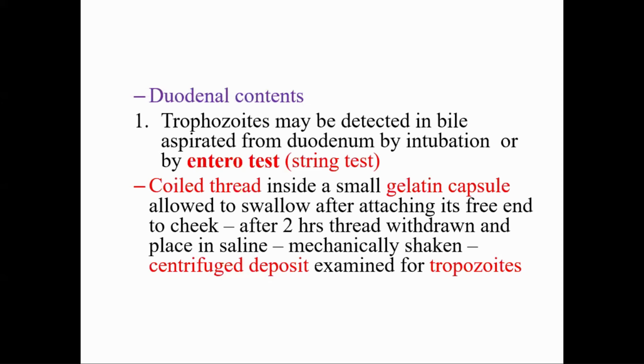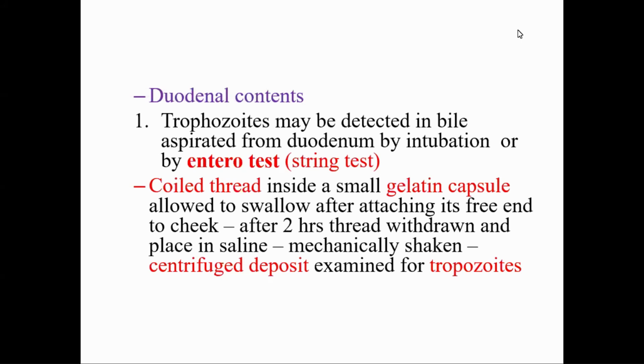Here, in the laboratory diagnosis of Giardia lamblia, the bile can be aspirated by enterotest, which is also known as string test, because here a gelatin capsule containing coil thread inside is allowed to be swallowed, and one free end of that string is attached to the cheek.